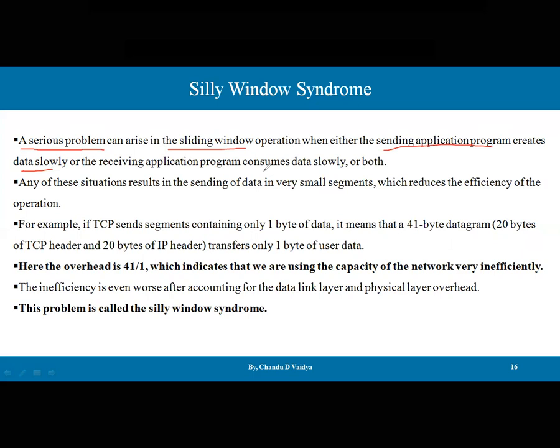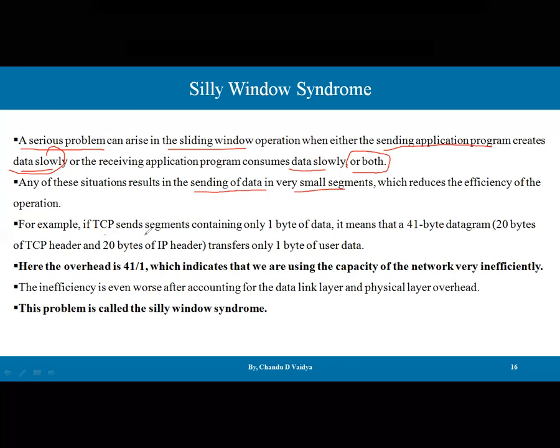That problem can be solved using data flow control, or flow control, which we discussed in the previous lecture. So here, the sender produces data very slowly, or the receiving application program consumes data very slowly, or both at a time. Due to this, the silly window syndrome can occur in sliding window operations. Any of these situations results in sending data in very small segments, which reduces the efficiency of the operation. If we want to increase performance, this becomes a hurdle to that operation.